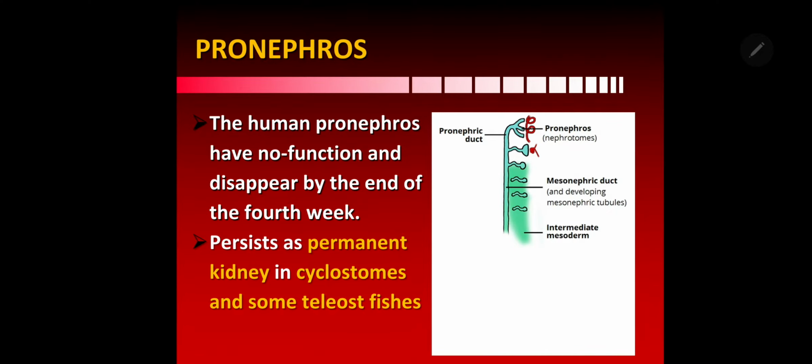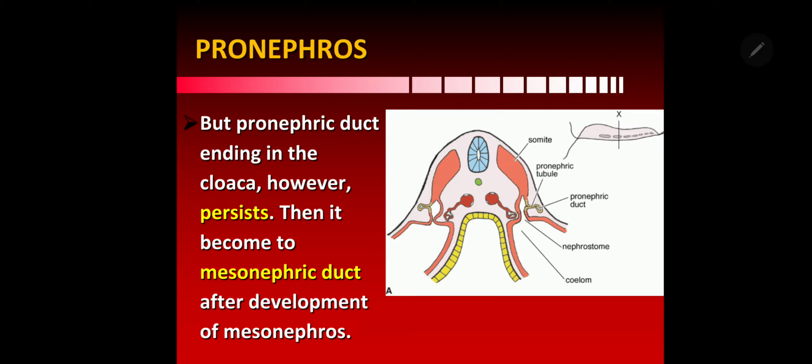But the pronephric duct will remain. The pronephric tubule or pronephros persists as the permanent kidney in cyclostomes and some teleost fishes. But the pronephric duct ending in the cloaca, however, persists.